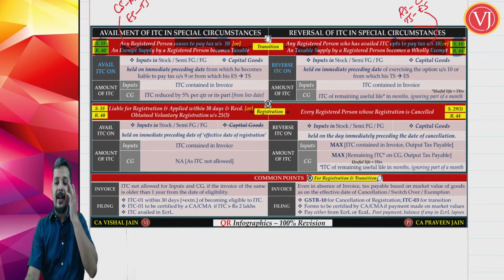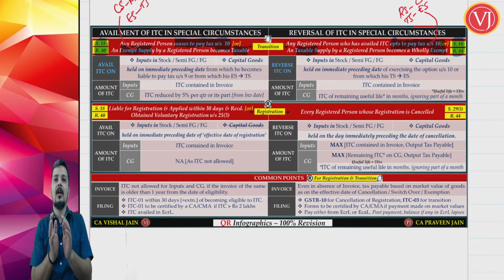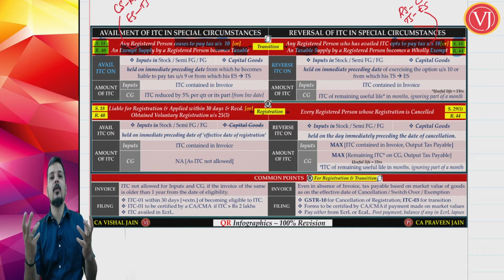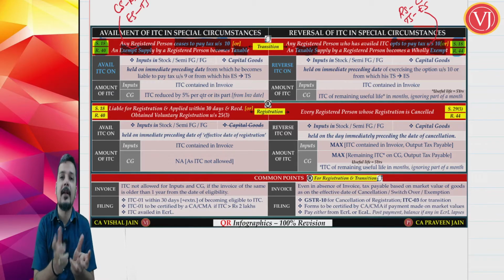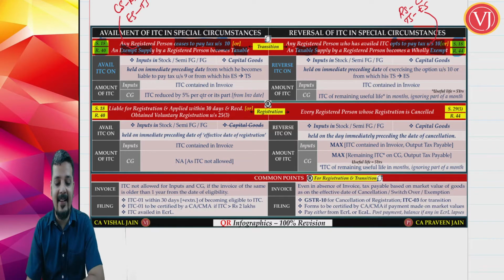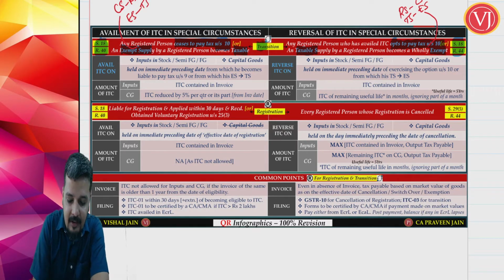Friends, you have to understand that this availment and reversal happens on a particular date. We are not talking about the old purchases or the new purchases, right? We are talking about the stock as on the date of conversion. We are focusing on the stock when you have converted, right? So this is called transition. We are talking about the stock as on the date of transition.